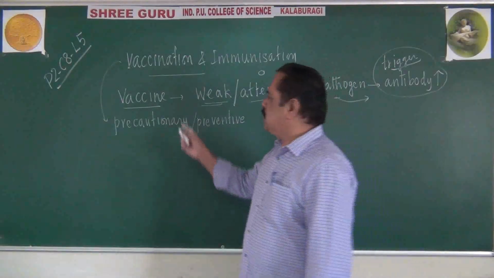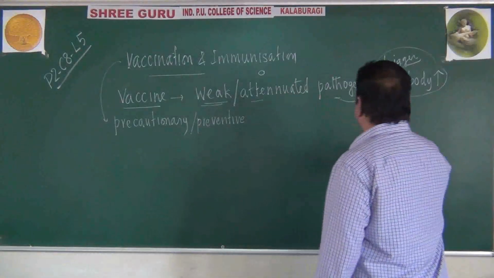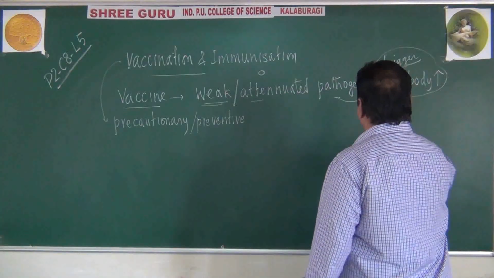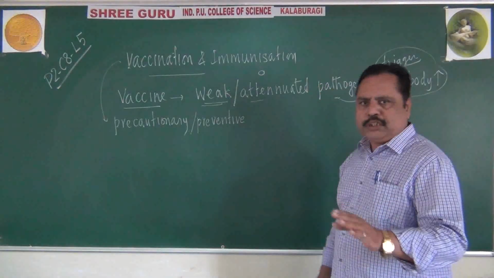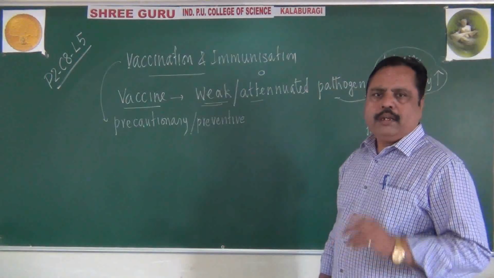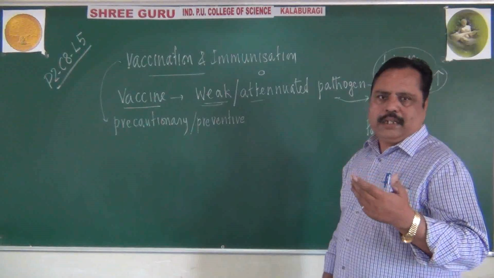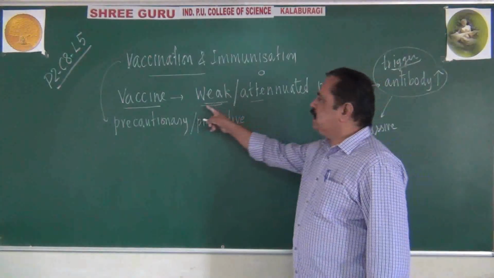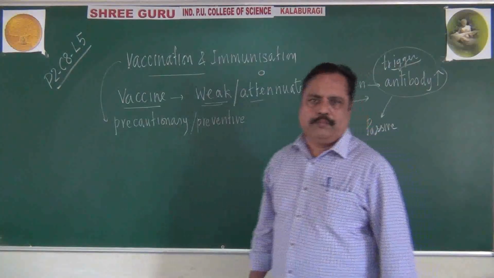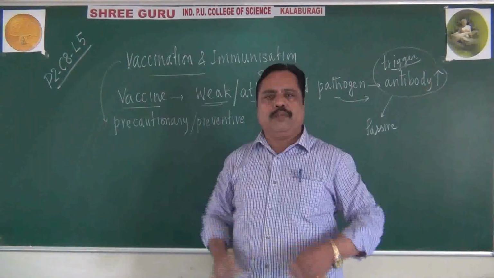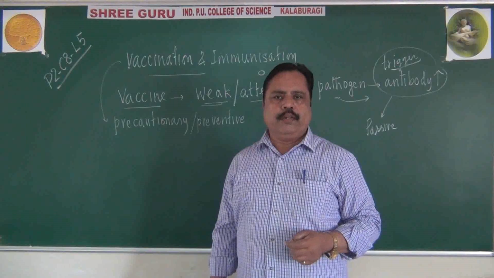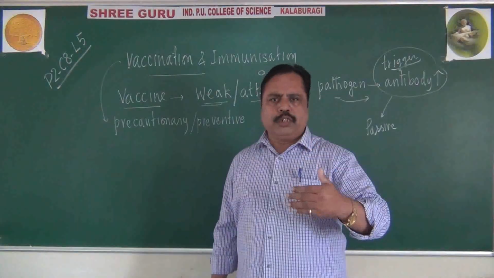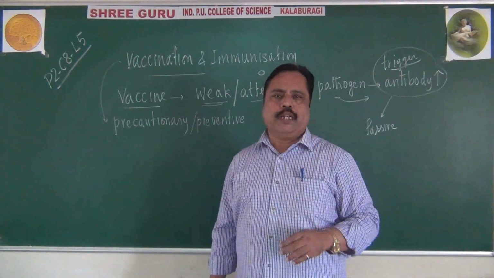So, dear students, this is also a type of passive immunity only. Because of course our body is producing antibody, but not directly. It is as a response to the weak microbe. Unless you introduce the weak microbe, we won't be able to produce that antibody. So antibody is produced, but it is a passive mechanism.